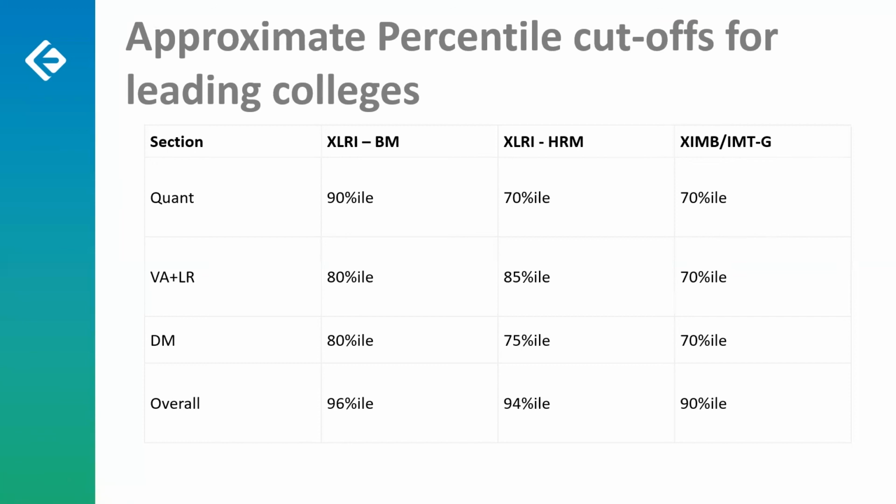XIMB, that is Xavier Institute of Management, Bhubaneswar, also known as XIU, and IMT Ghaziabad, a Cloud 2 college, expects a 70 percentile sectional cutoff in quant, a 70 percentile sectional cutoff in VALR, and a 70 percentile sectional cutoff in decision making. An overall 90 percentile XAT score can fetch you a call from XIMB and IMT Ghaziabad. So this is an indicator of how you can target the right things, work towards that, and look for wonderful calls. This is all from us.